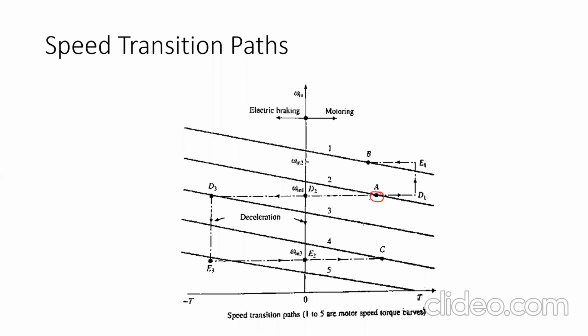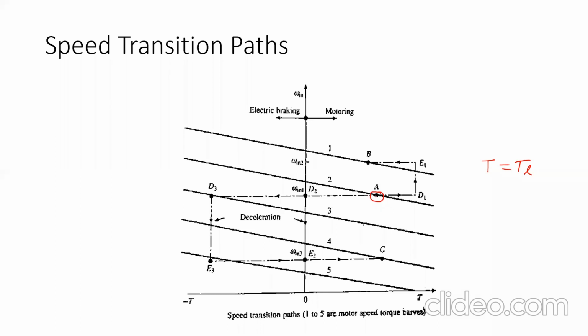At this point A, the speed is equal to omega m1. The operating point A means that at that point T is equal to TL. Here in this graph they have not shown the load torque curve, but you have to suppose that the operating points given, A, B, C, are the points corresponding to steady state stability, that is T is equal to TL.